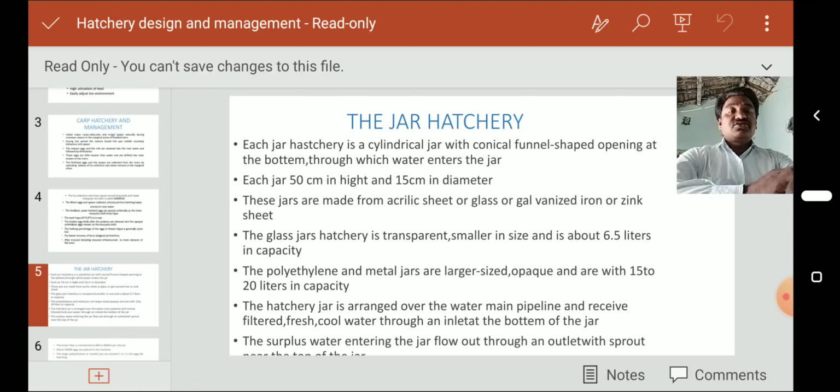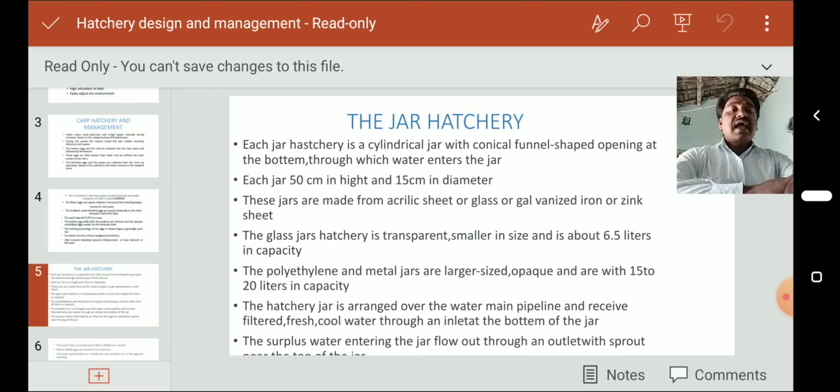Each jar is 50 centimeters in height and 15 centimeters in diameter. These jars are made from acrylic sheets, or glass, or galvanized iron or zinc sheets.